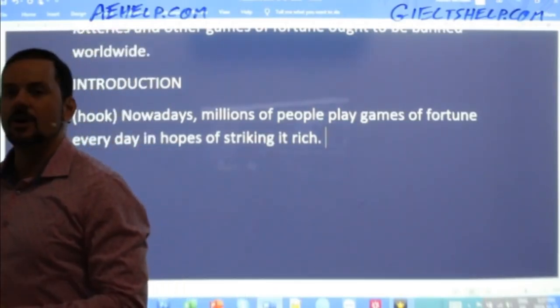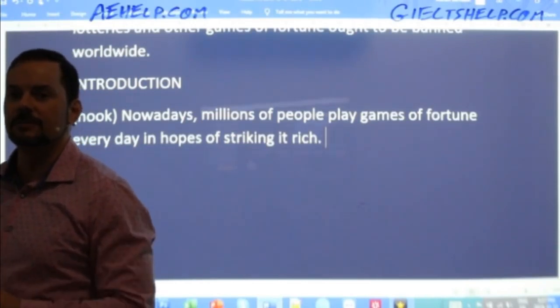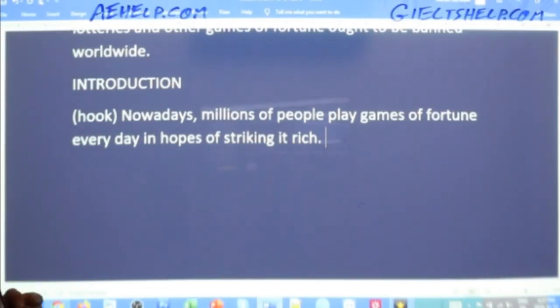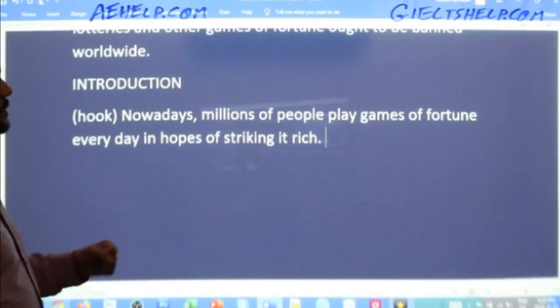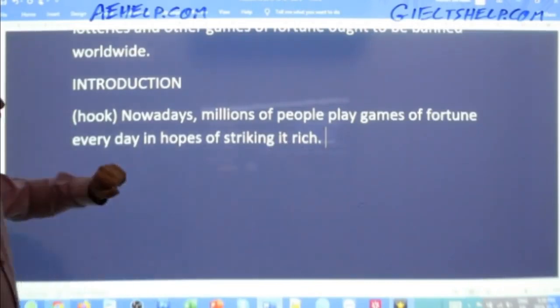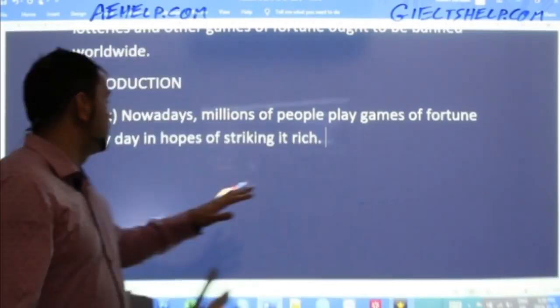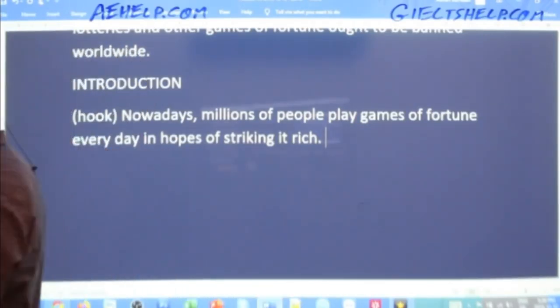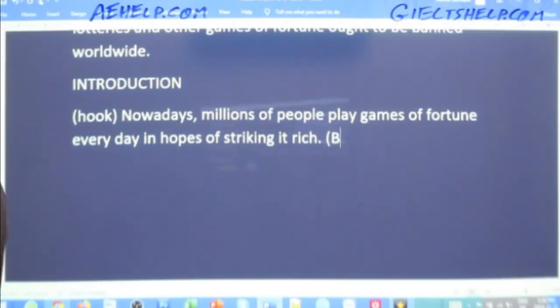Okay, so there's a good hook, and I see lots more from other students, which is fantastic. I don't have enough time to read everybody's hook, but there are some good ones out there. Now comes the background. So nowadays, millions of people play games of fortune every day in hopes of striking it rich. The next part of the introduction, the second component of a good introductory paragraph, is the background information. And the background information defines what you're talking about.